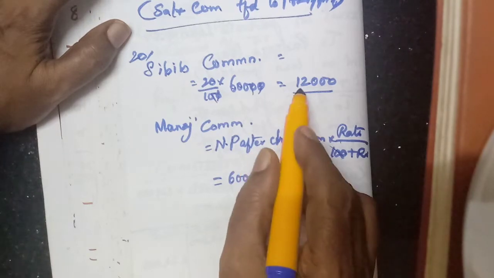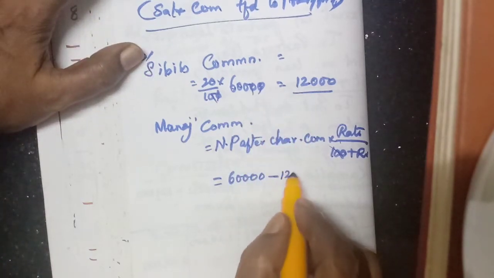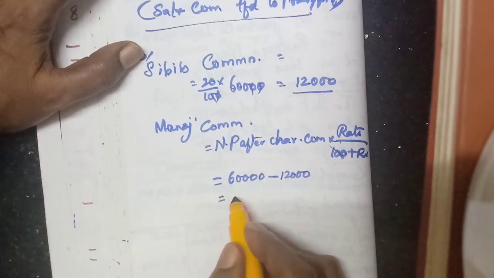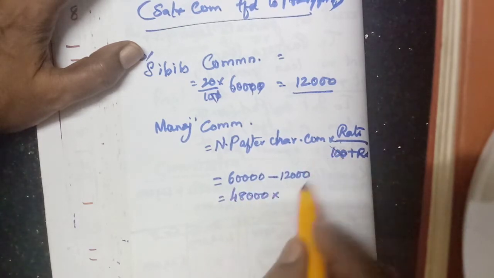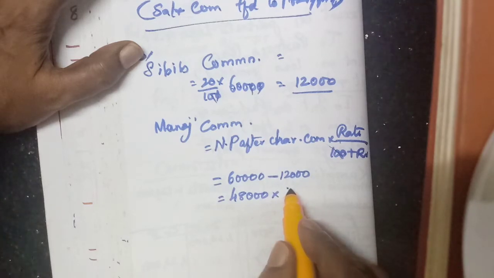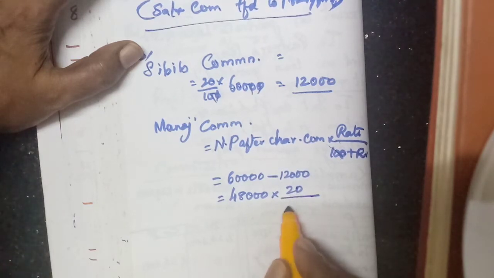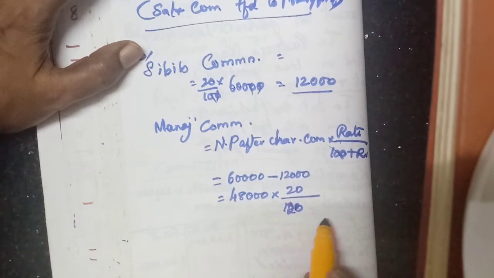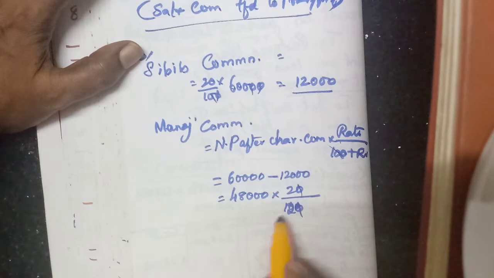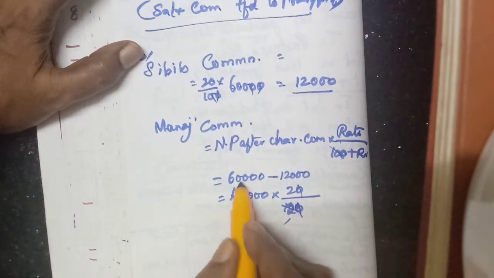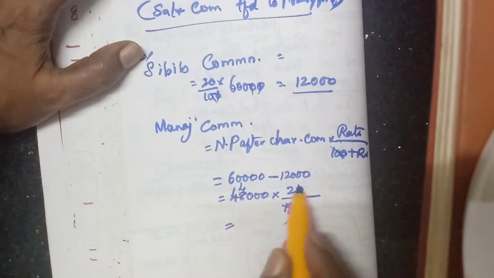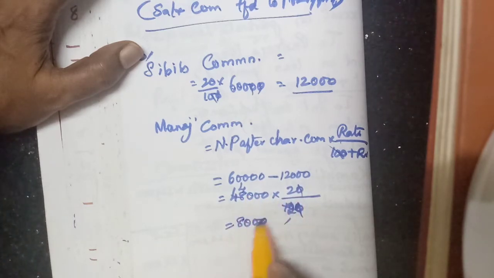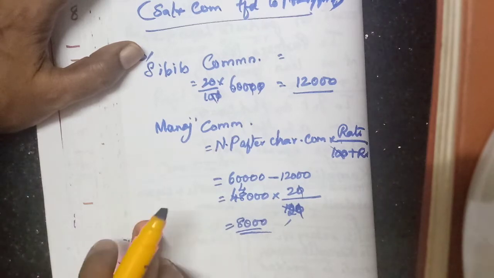Minus CB's commission 12,000. How much will we get? 48,000. So 48,000 into what is the rate? 20% by 100 plus 20, that is 120. So 12 into 4 is 48, so 4 into 2, 8,000. That is Manoj's commission.